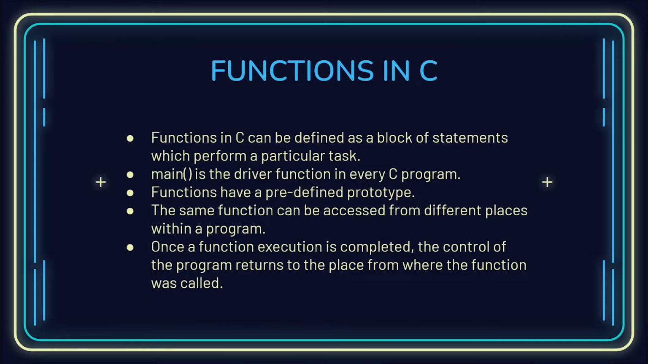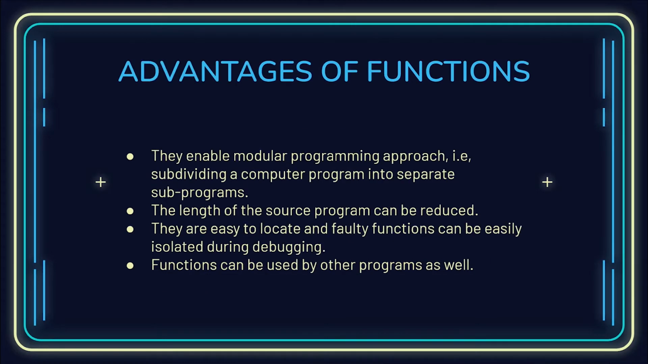Now let us look at the basics of functions in C. Functions in C can be defined as a block of statements which perform a particular task. The main is the driver function in every C program. As you saw in the previous course, there was always a main function. Functions have a predefined prototype. The same function can be accessed from different places within a program. Once a function execution is completed, the control of the program returns to the place from where the function was called.